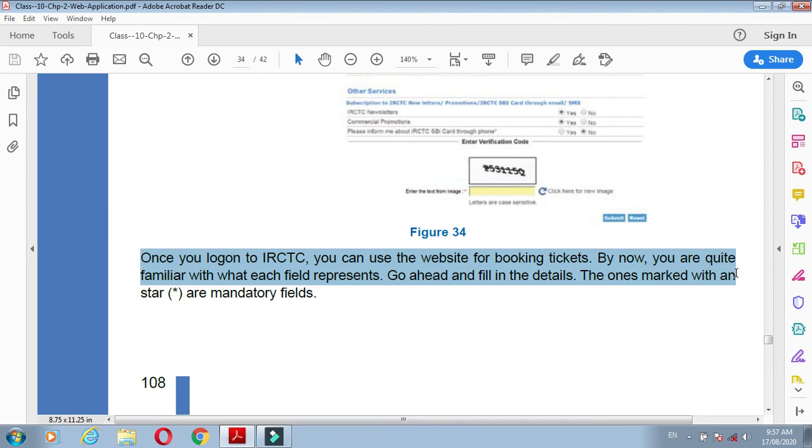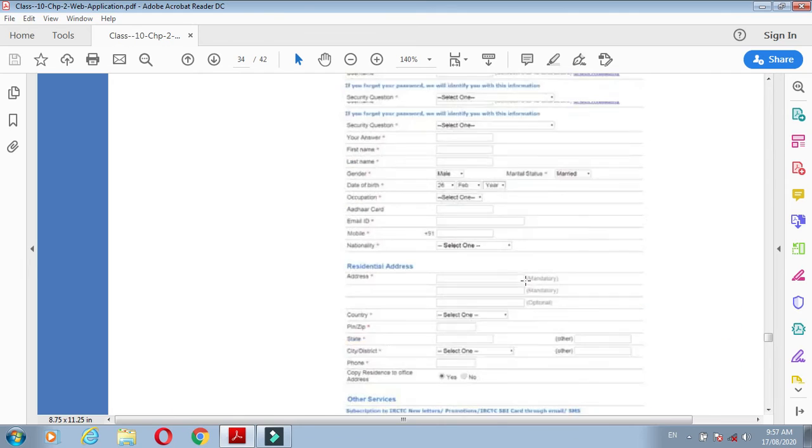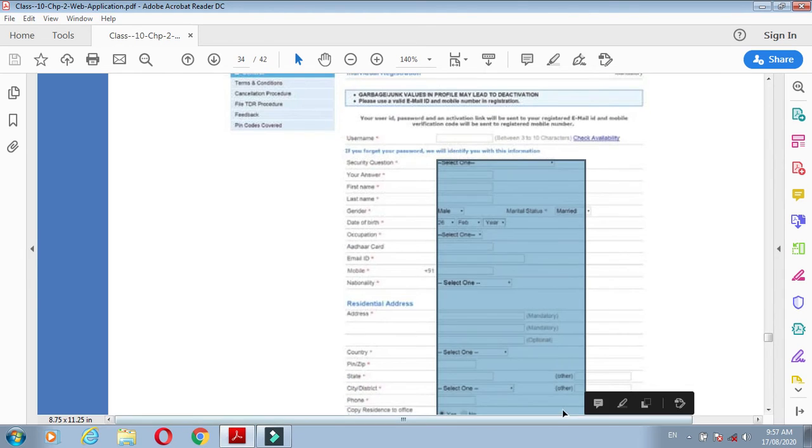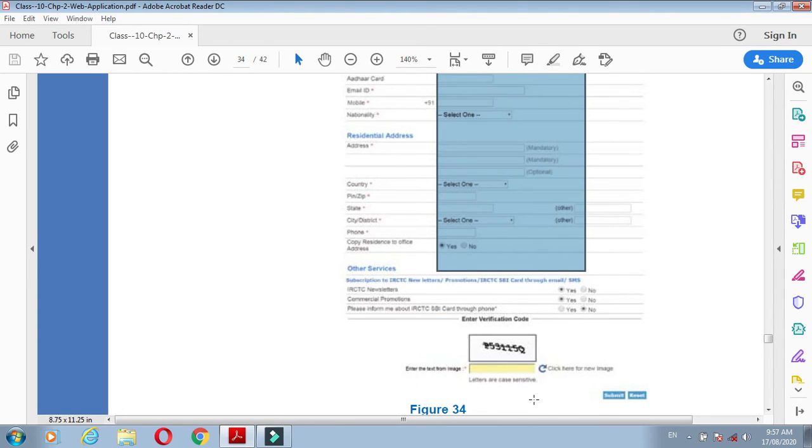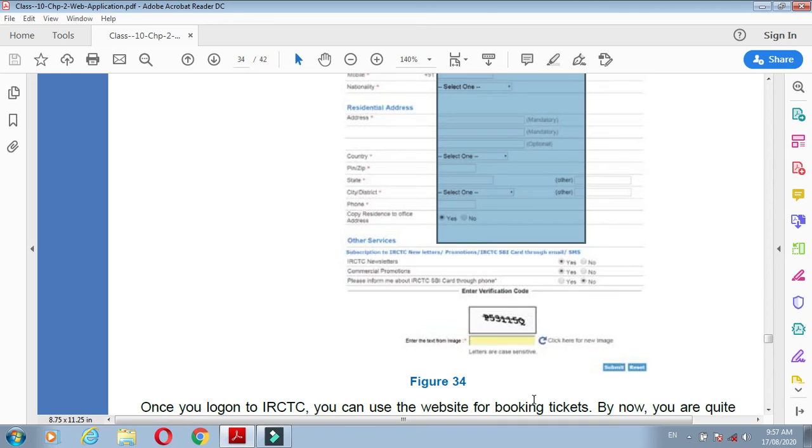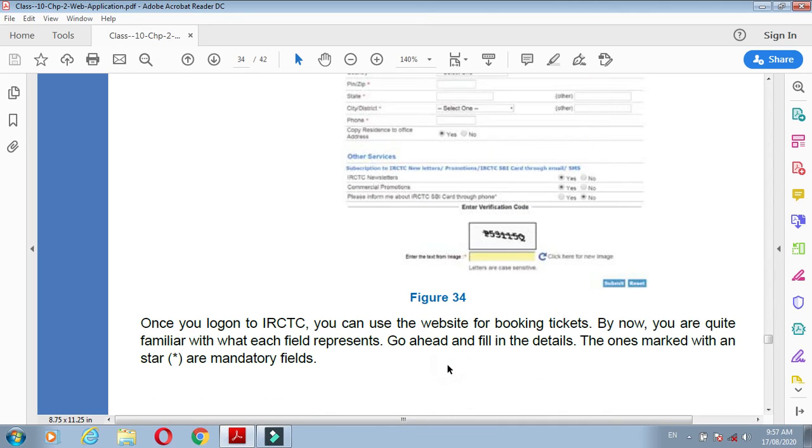By now, you are quite familiar with what each field represents. Go ahead and fill in the details. All these fields are compulsory. You fill and submit this form, and you will be a new user of the IRCTC website.